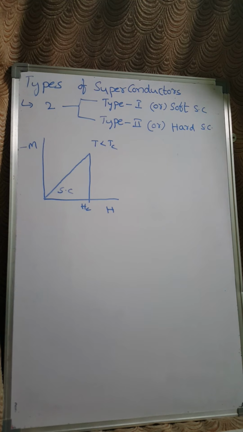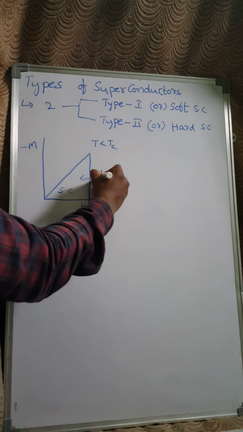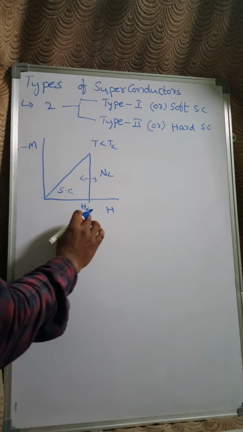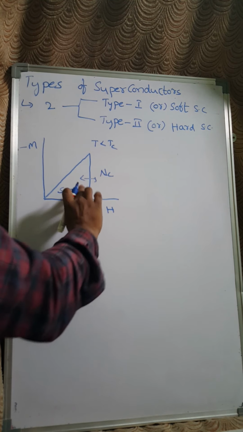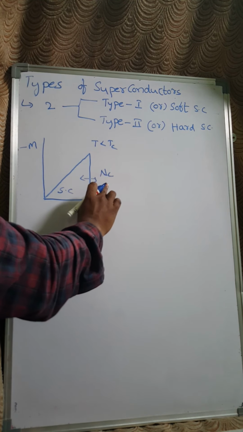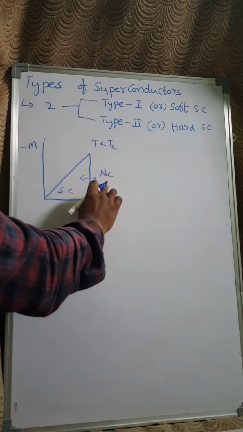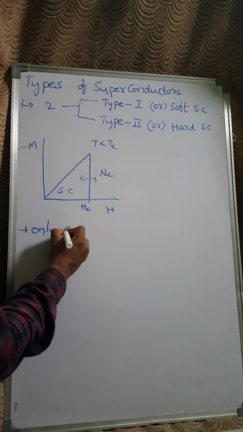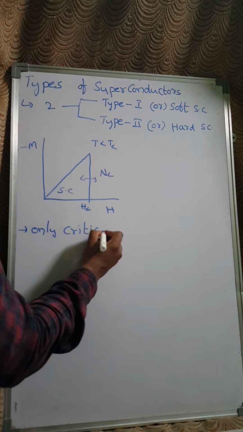The type 1 superconductors are easily demagnetized, that means they easily convert from the superconducting state to the normal conducting state, right? By a small variation in the magnetic field, it changes from the superconducting nature to the normal conducting nature and vice versa. These materials have only one critical magnetic field, which is Hc.